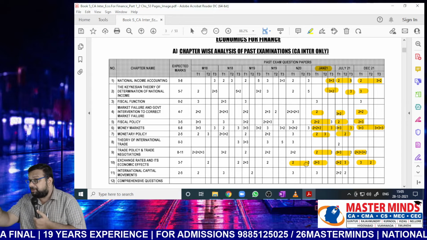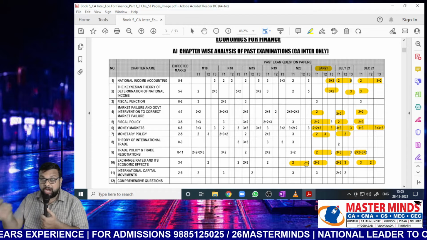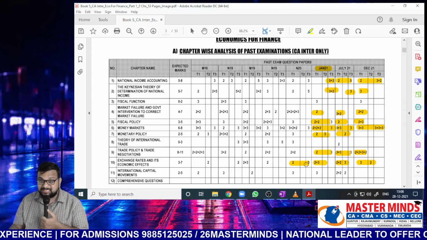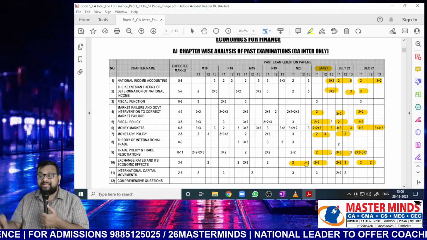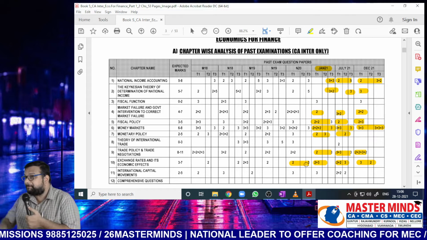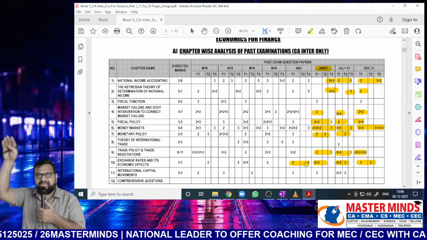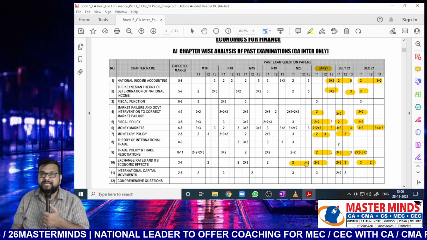I hope you people remember the relationship between demand and supply. How to find out the equilibrium point? The point where demand is equal to supply, that point is called as? When demand is greater than supply, what will happen to prices? Increase or decrease? Increases. And when supply is greater than demand, prices?